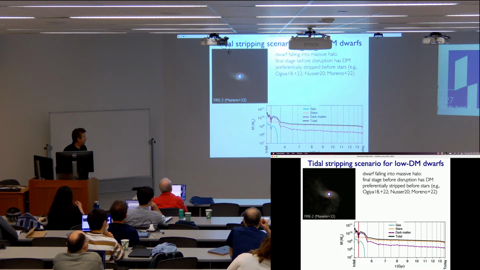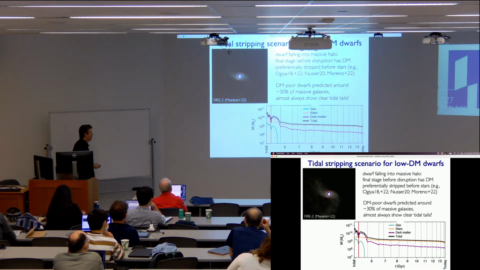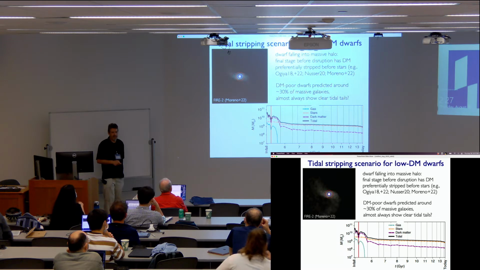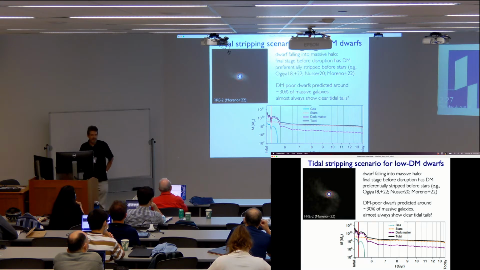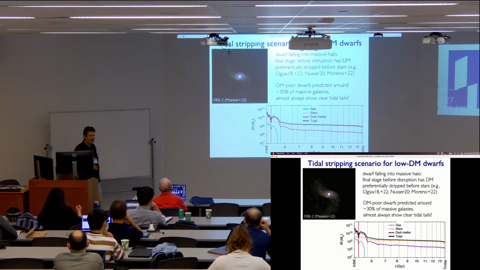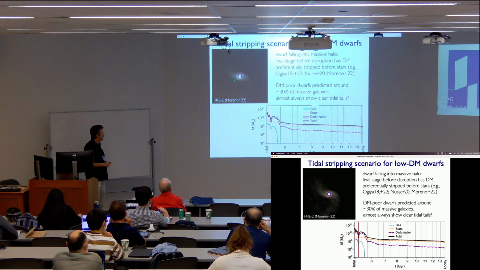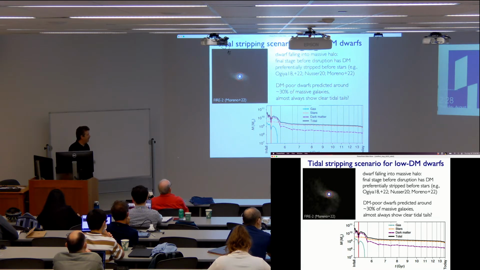Now, interestingly in this model, the prediction is that this happens all the time. If you take a massive elliptical galaxy, for example, about 1 in 3 times they'll have at least one of these dark matter poor dwarfs. So it's a really common phenomenon, and the expectation is that we just haven't seen this because we haven't done these dynamical measurements until now, because it's too difficult. But the other thing that does concern me about this simulation is that almost all of the pictures seem to show tidal tails. There's been a lot of deep observational work on these particular galaxies that don't show anything like this. There are some perturbations in the outer parts, and there's some discussion of exactly what that means, but not these very dramatic tidal tails.